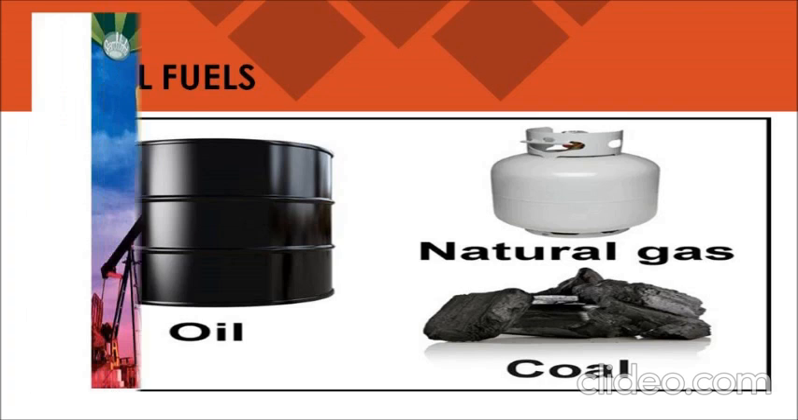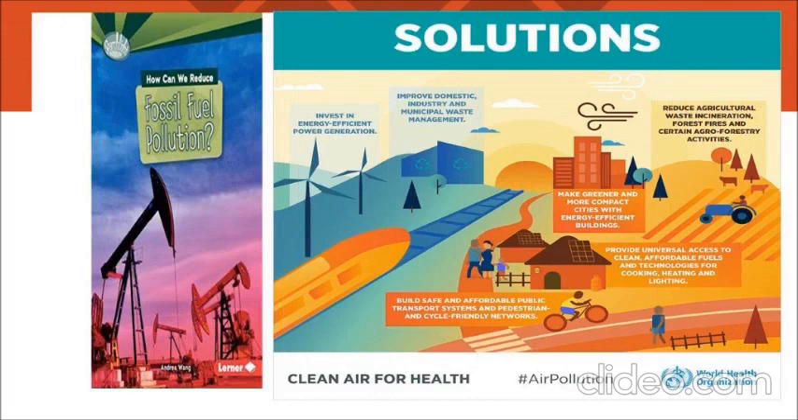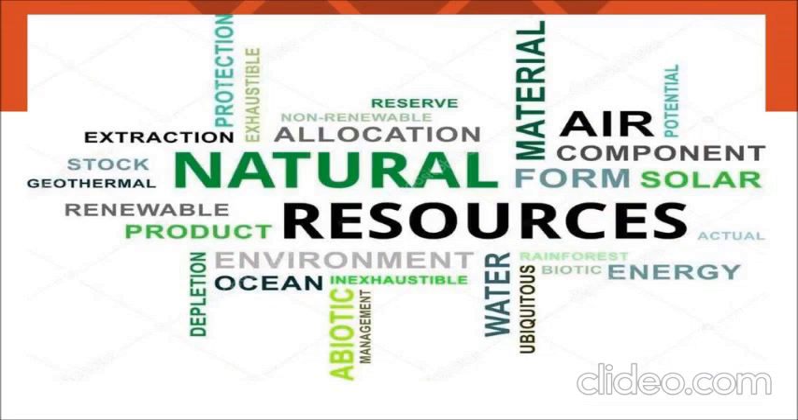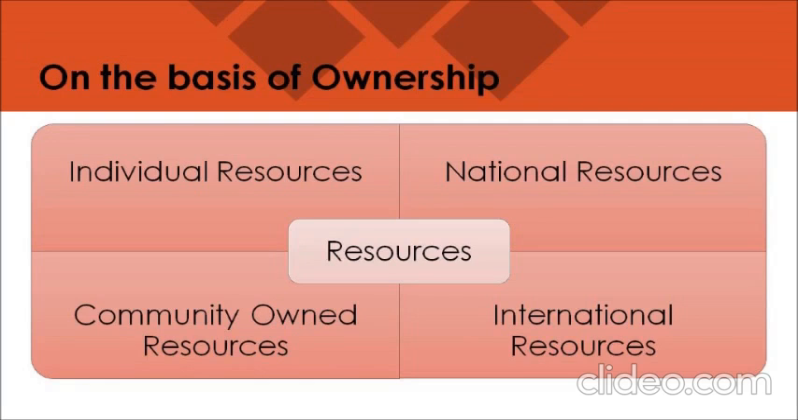Still, people are trying hard to find new fuels that are clean and will provide the power we need. Wind, solar and hydrogen power are the renewable resources that offer hope for the future. So children, that's why it is commonly said that we must protect our natural resources from pollution. Okay? Now we will talk about the third category under which all the resources have been classified, which is on the basis of ownership.